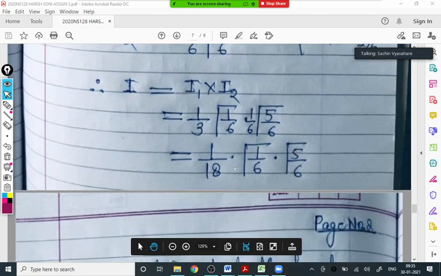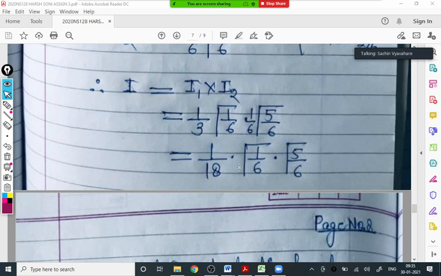Many of the students have done this example up to this step and all of them are correct up to here. Only the last part is missing, because the question is to show that we got this one, but we cannot get the answer pi by 9. Pi by 9, yes, correct.